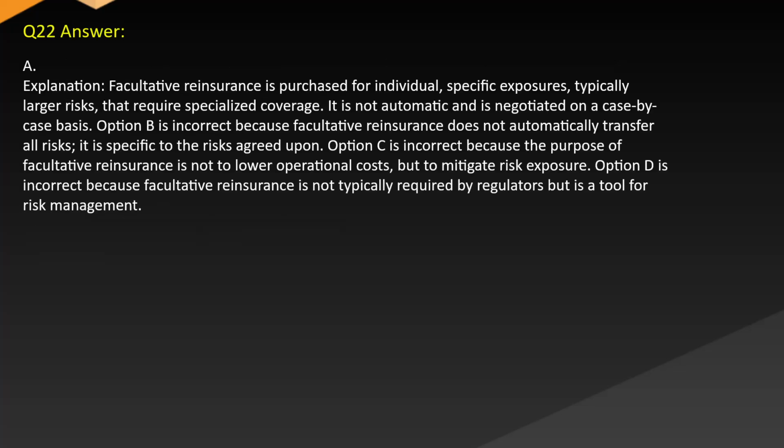Answer: A. Explanation: Facultative reinsurance is purchased for individual, specific exposures, typically larger risks that require specialized coverage. It is not automatic and is negotiated on a case-by-case basis. Option B is incorrect because facultative reinsurance does not automatically transfer all risks. It is specific to the risks agreed upon. Option C is incorrect because the purpose of facultative reinsurance is not to lower operational costs but to mitigate risk exposure. Option D is incorrect because facultative reinsurance is not typically required by regulators but is a tool for risk management.